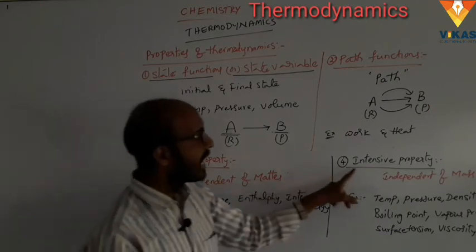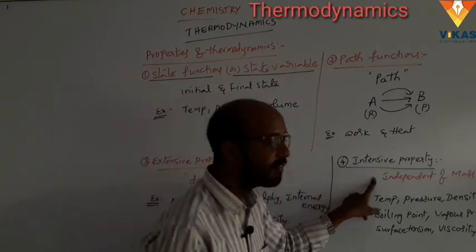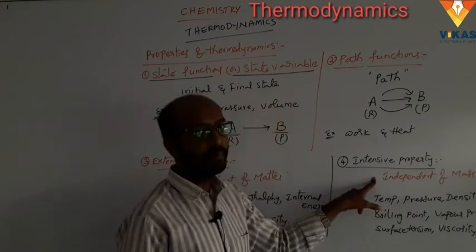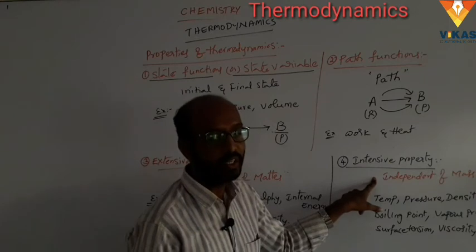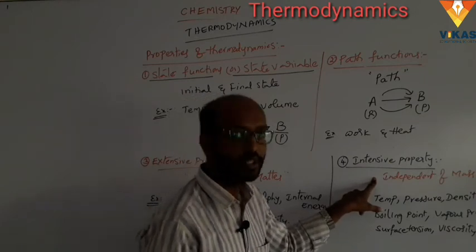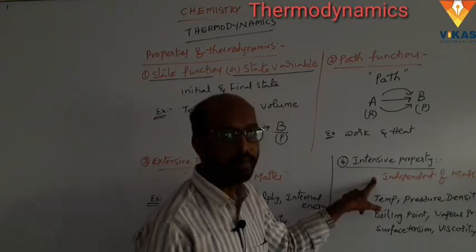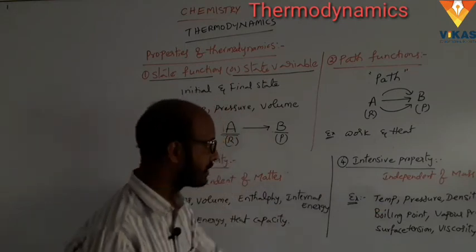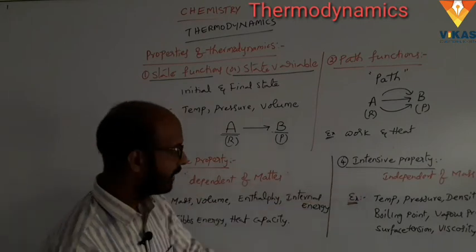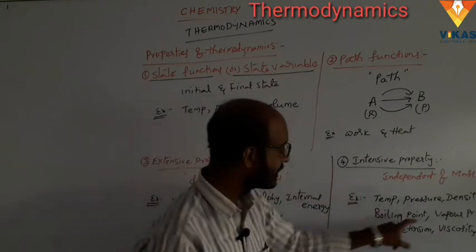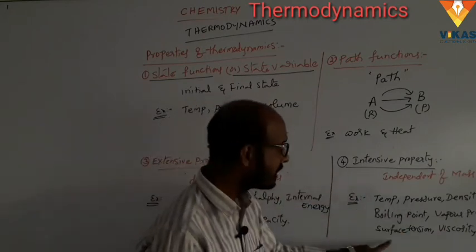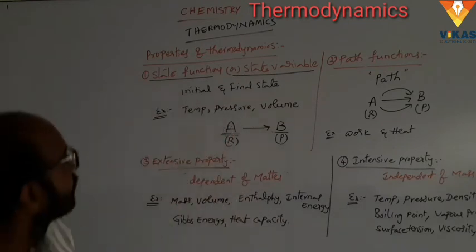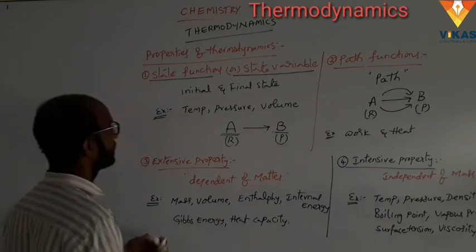And the intensive property is independent of the mass or matter. It does not depend upon the total amount of the substance. A thermodynamic property which does not depend upon the total amount of the substance is called an intensive property. Examples: temperature, pressure, density, boiling point, vapor pressure, surface tension, viscosity. These are all properties of thermodynamics.